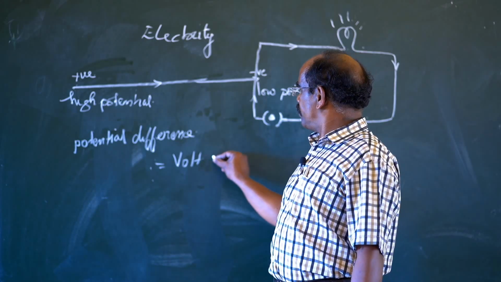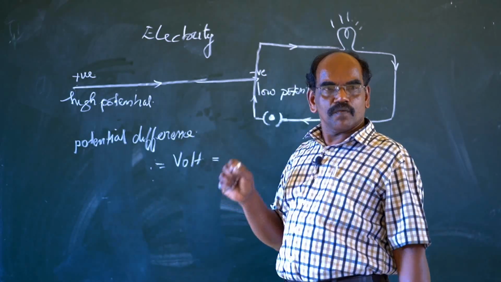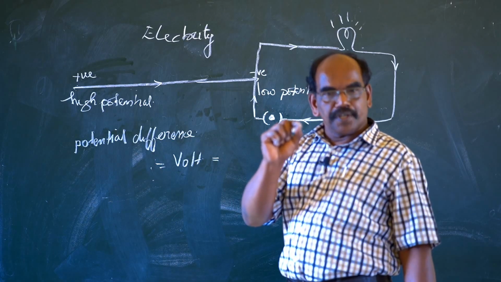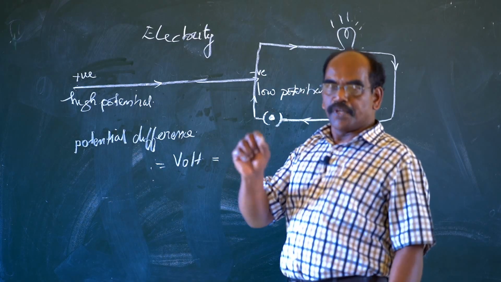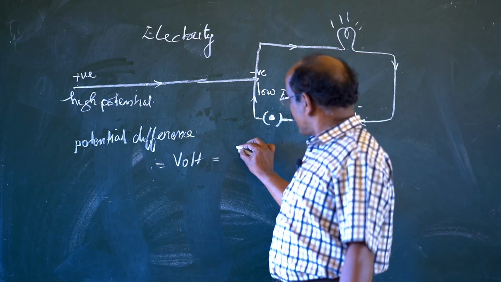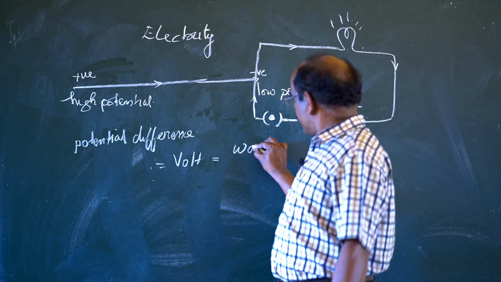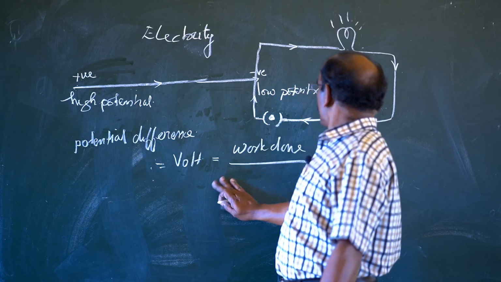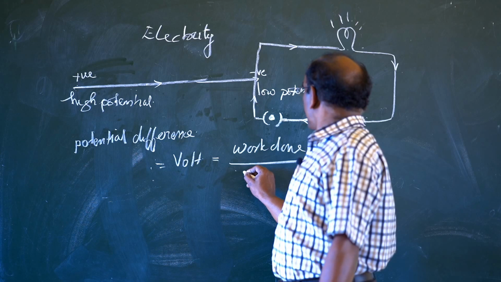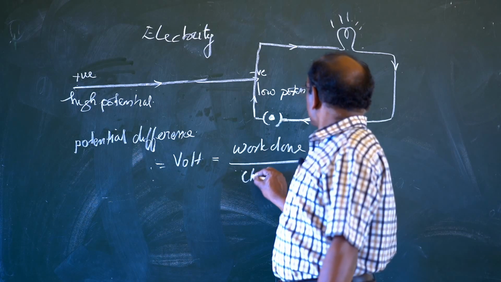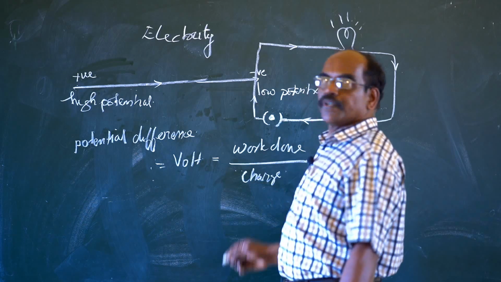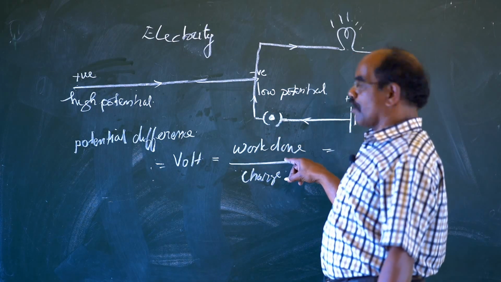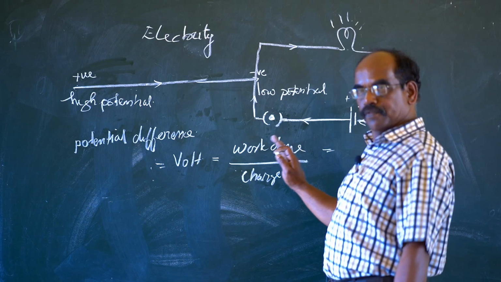And how much is 1 volt? 1 volt is the work done in bringing 1 unit charge from one point to another. That is also denoted by the quantity of charge that is flowing.